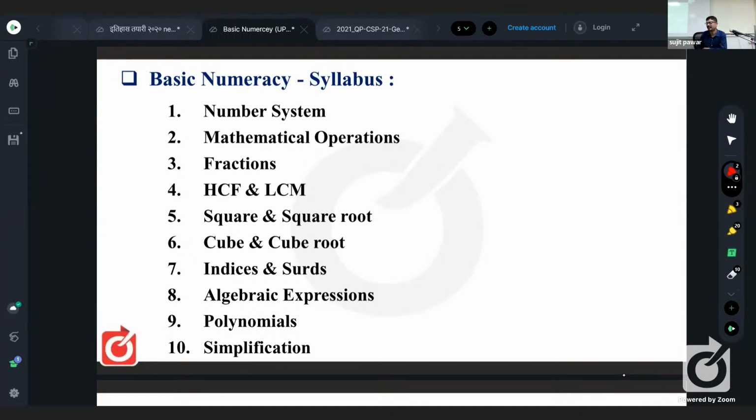Is it clear? Okay. Now, I would like to ask you a question, and that question can be answered only if you have thought regarding this before. Concentrate on the numbers from 1 to 100. In other words, suppose you are told to write the numbers from 1 to 100 only. How many times do you need to write the digit 1 while writing from 1 to 100? Okay.